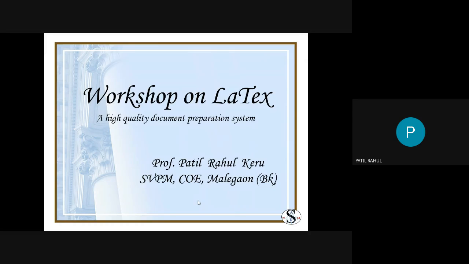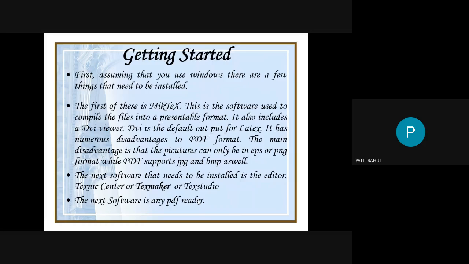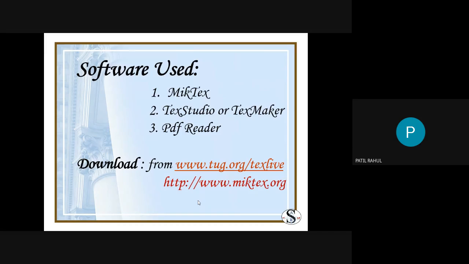First we see what the LaTeX software is, and which softwares you require for using this application. If you want to use the LaTeX software, then on your PC these three softwares are required. The first software is MiKTeX, second is TeXstudio, or you can also install TeXmaker, and third is the PDF Reader.